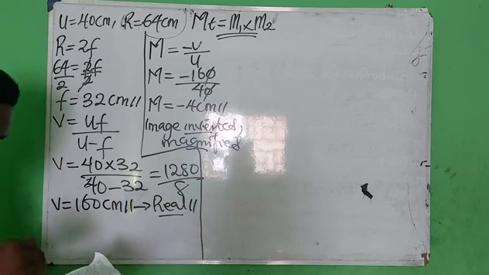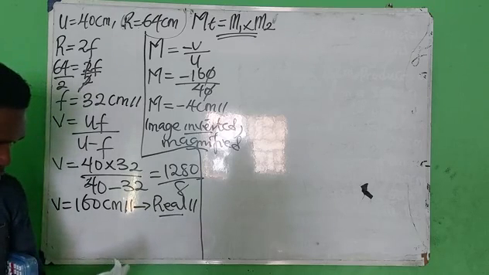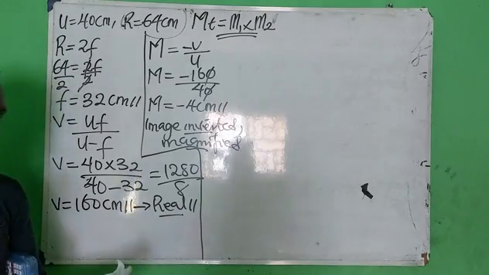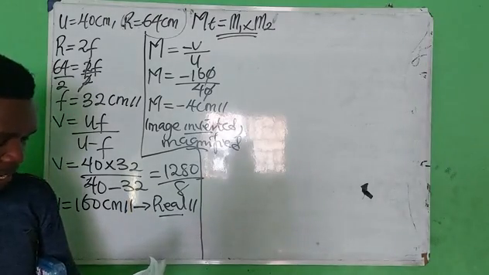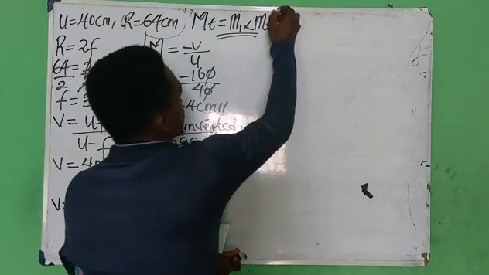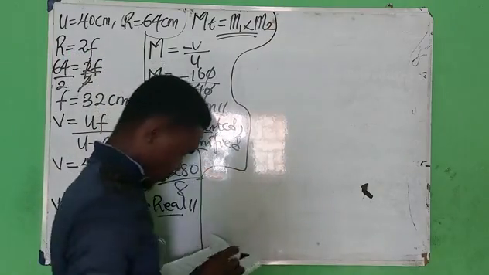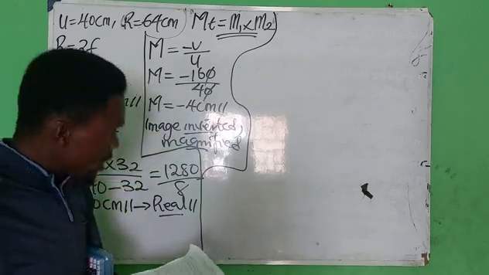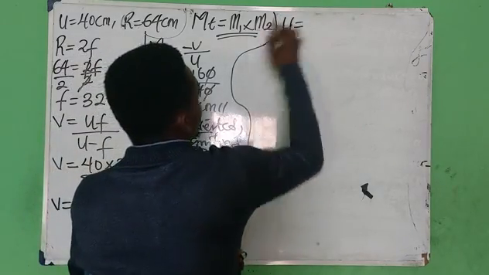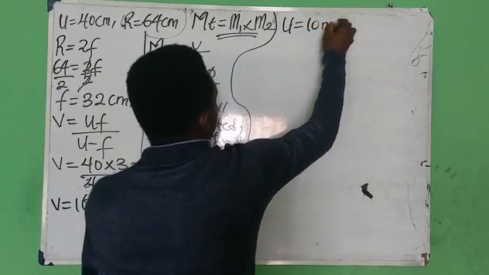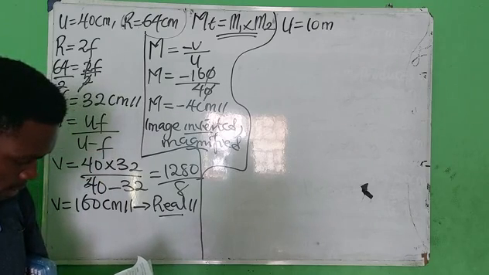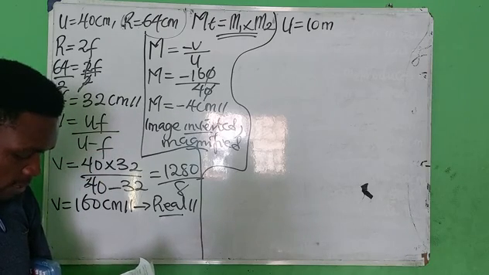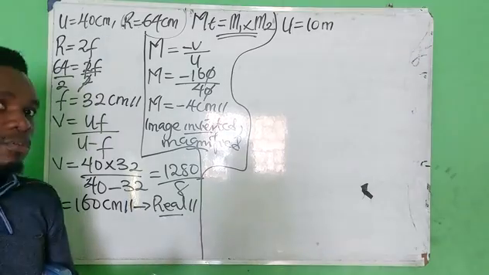Number 2: a rod that is 10 meters long is placed along the principal axis of a convex mirror of focal length 4 cm.